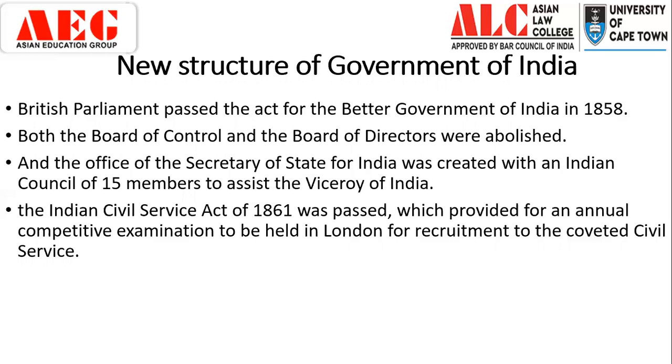The first and foremost was that the Government of India Act was passed in 1858. Both the Board of Control and the Board of Directors were completely abolished. The office of Secretary of State for India was created, with an Indian Council of 15 members to assist the Viceroy of India. So rather than Governor General, now you have the Viceroy, who is going to be assisted by a council of 15 members.